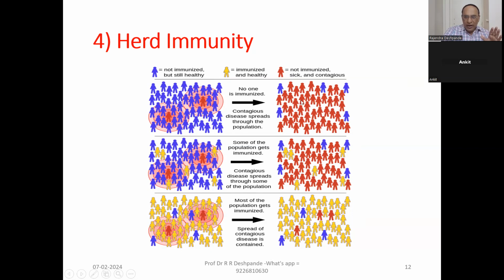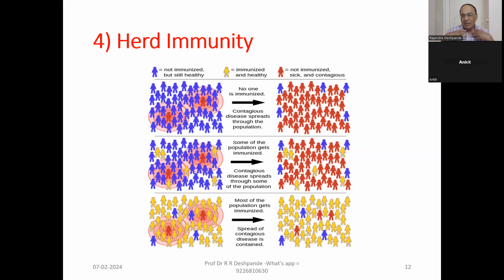Here red is maximum, but here yellow is maximum. So when large numbers of people get immunity because of past infection or vaccination, automatically the society gets total protection.